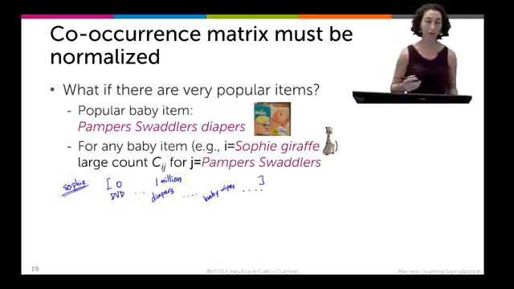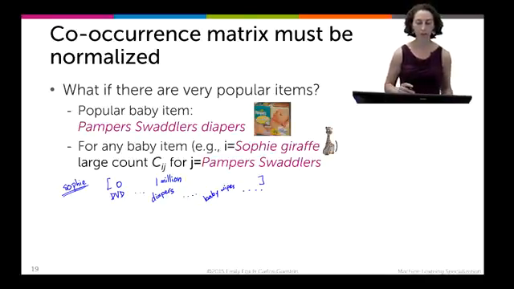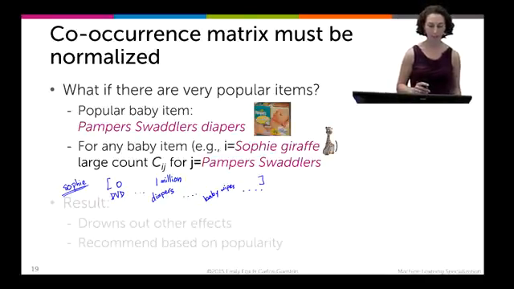So let's think about how to make the recommendations a little bit more personalized and have the effect that everybody buying diapers doesn't mean that that's what I'm particularly interested in when I just bought Sophie. So let's talk about how to handle this.